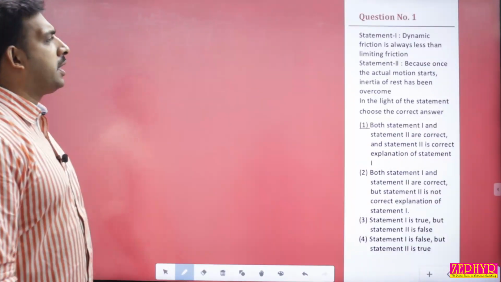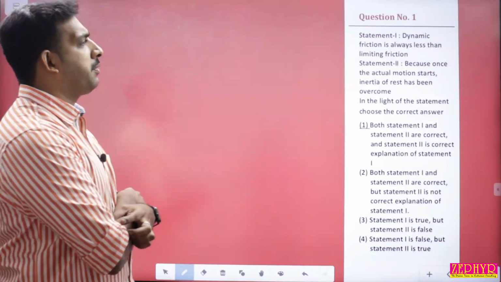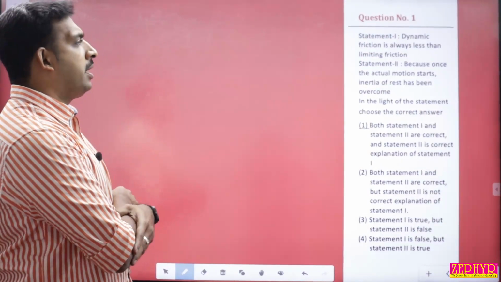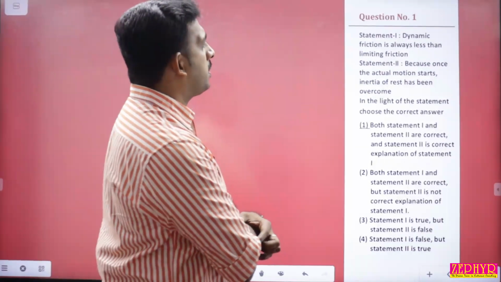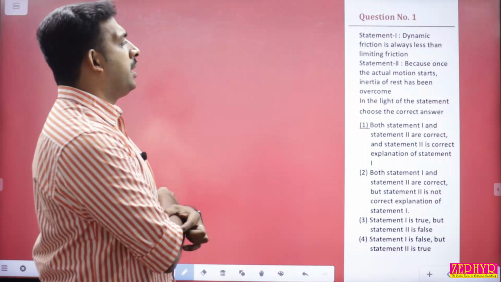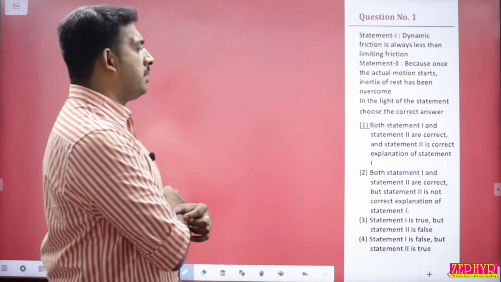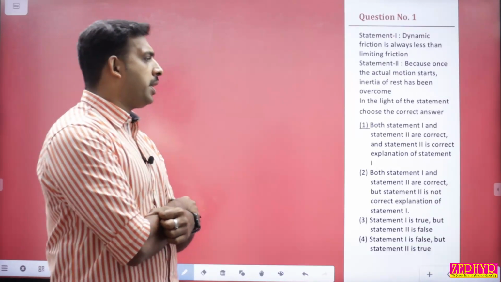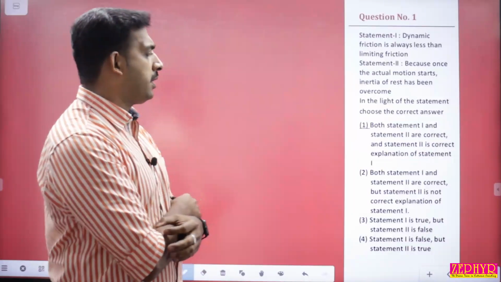Statement type question. First one: dynamic friction is always less than limiting friction. That statement is correct. Statement 2: because once the actual motion starts, the inertia of rest has been overcome. In the light of that, statement 2 is also correct. So you can say that both statement 1 and statement 2 are correct, and statement 2 is the correct explanation of statement 1. Good. Answer is option 1.